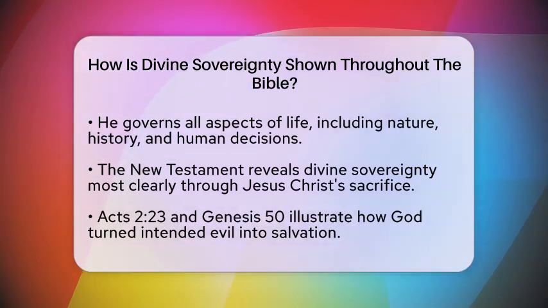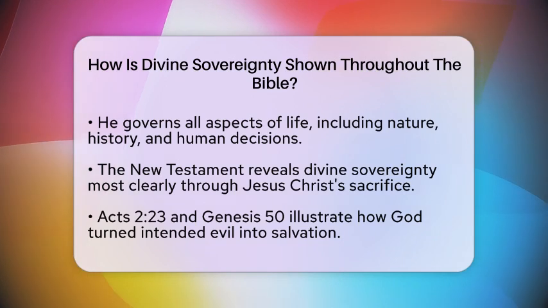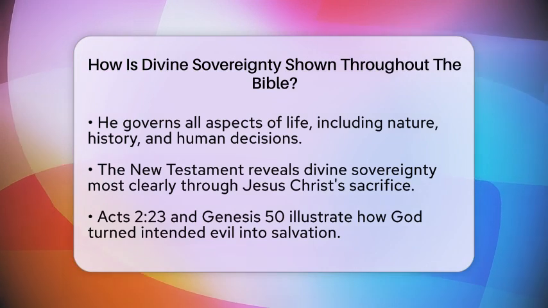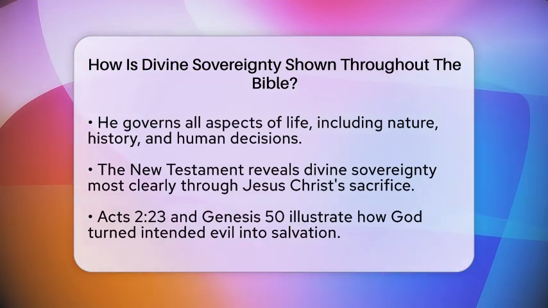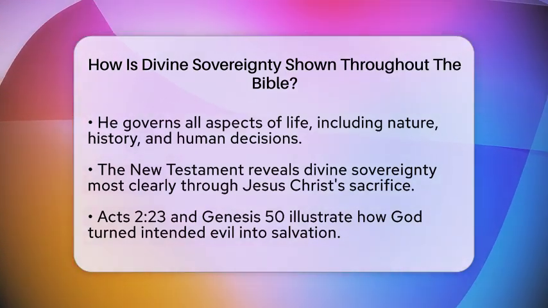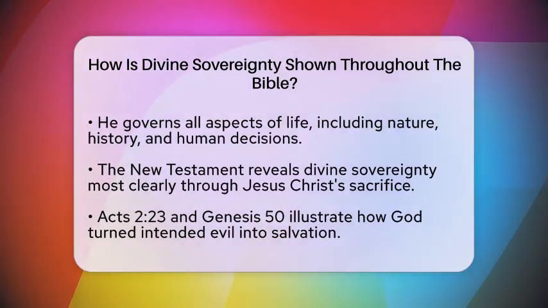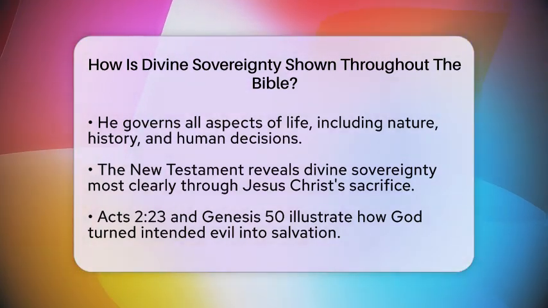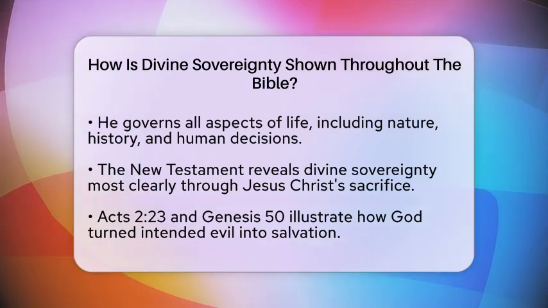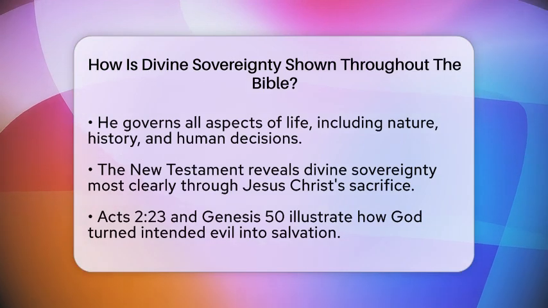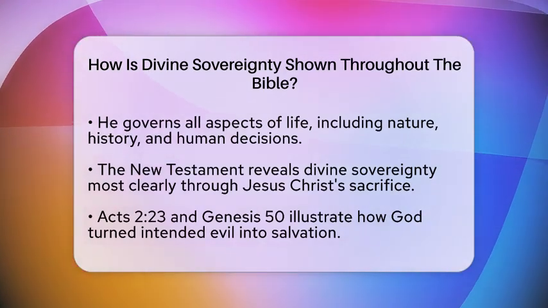Moving to the New Testament, divine sovereignty is revealed most clearly in Jesus Christ. His death on the cross, although intended for evil by men, was used by God for the salvation of many. Acts chapter 2 verse 23 and Genesis chapter 50 verse 20 applied to Christ illustrate this point. Ephesians chapter 1 verse 11 tells us that God works all things according to the counsel of his will. This means that every event aligns with his divine plan.